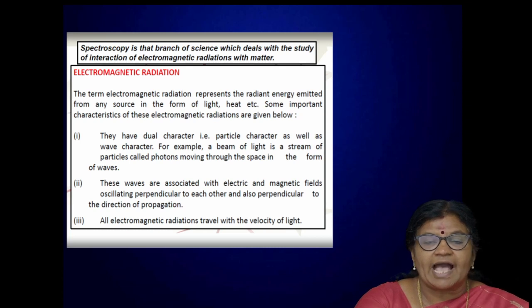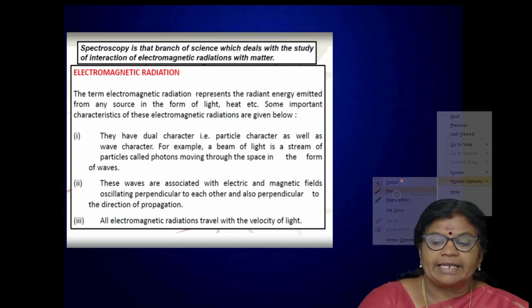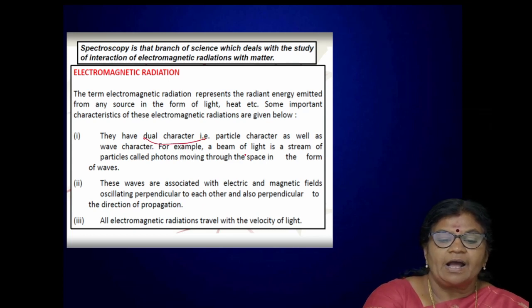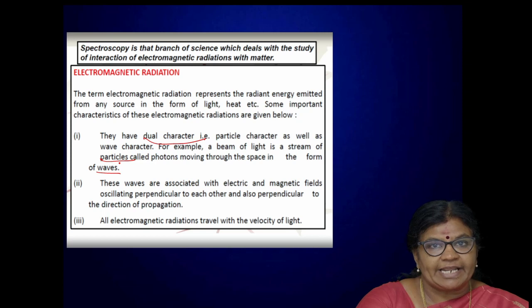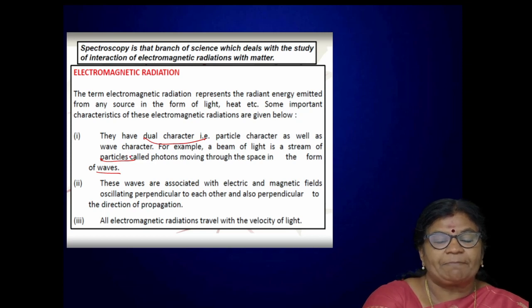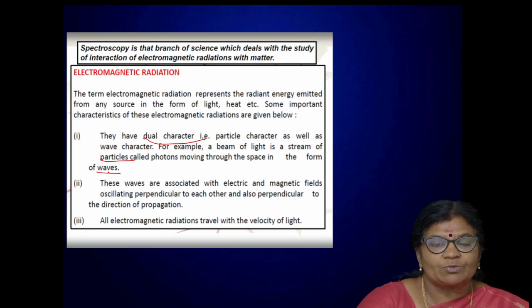Electromagnetic radiations are having beautiful character, that is, it behaves a dual character. What do you mean by dual character? It possesses two characters. One is it can act as a particle as well as a wave. Dual character of electromagnetic radiation, it is acting as a particle as well as a wave.